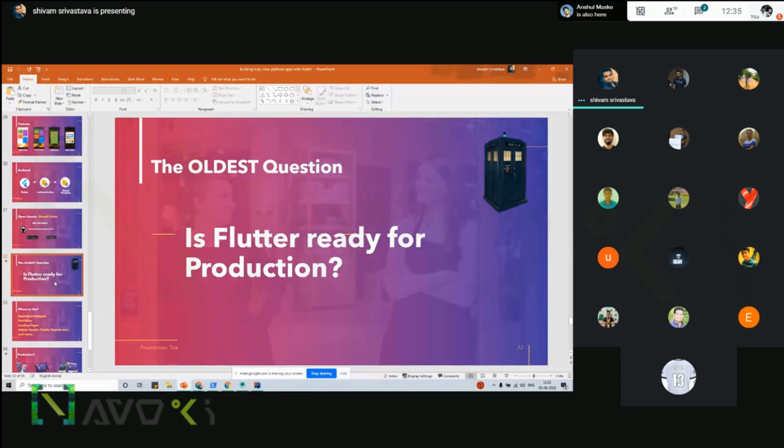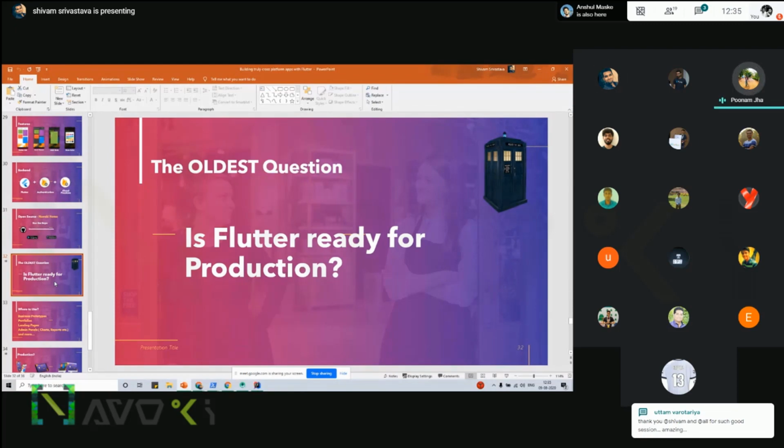But with respect to Flutter, you also have to learn some things about Android and iOS, because that is required in the end when you are working with third-party and native applications. So a little bit of information is also required if you are working with Flutter. Very true, because knowing the background is always helpful.